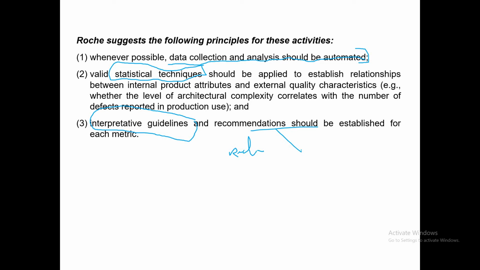It's about an interpretation guideline. If this is going above this, then this could be the interpretation, this could be the recommendation. Some basket can be given, but again that should not be an open area. That should be a closed one. Some fixed set of guidelines, some fixed set of interpretations, some fixed set of recommendations should be established.